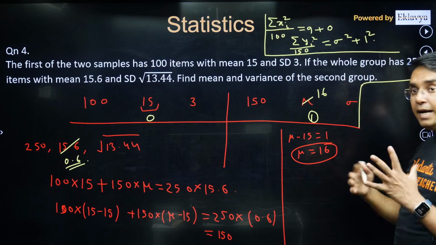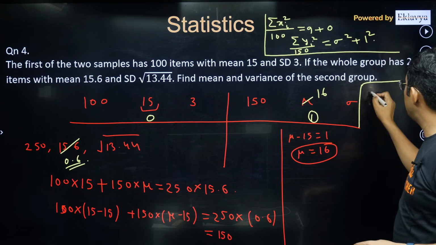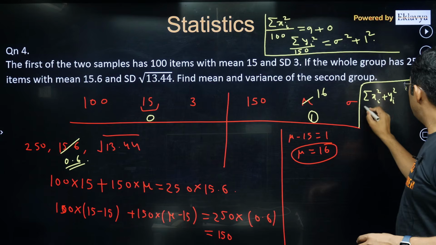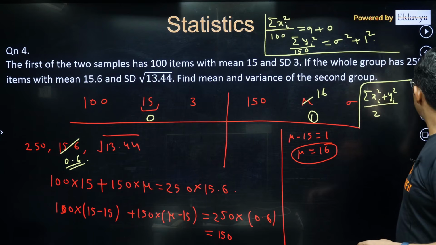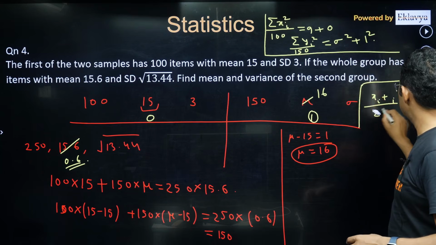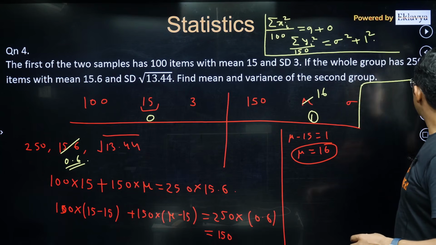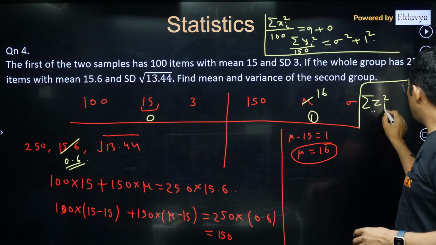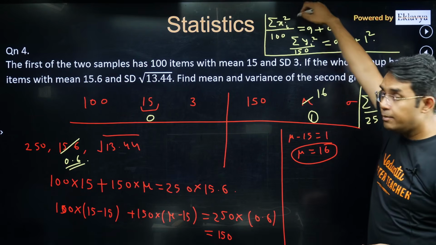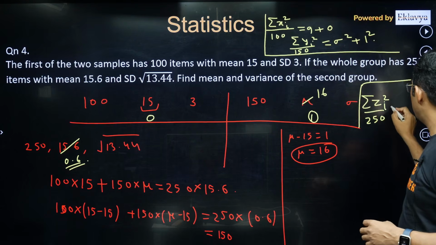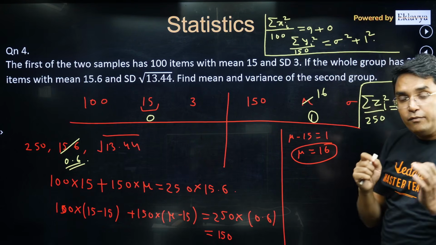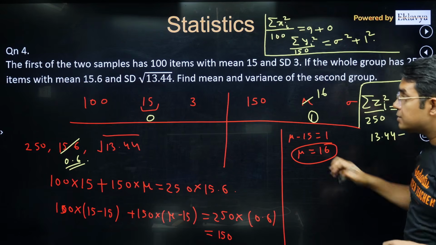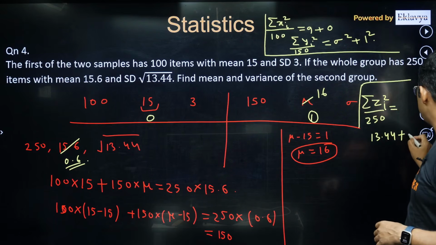Now for the entire data set, it will be sigma of xi square plus yi square divided by 250. Or let me call this z. Please understand, sigma zi square upon 250 is nothing but the sum of sigma xi square and sigma yi square, and that will be equal to the variance, that is 13.44 minus 0.6 square, plus 0.6 square.